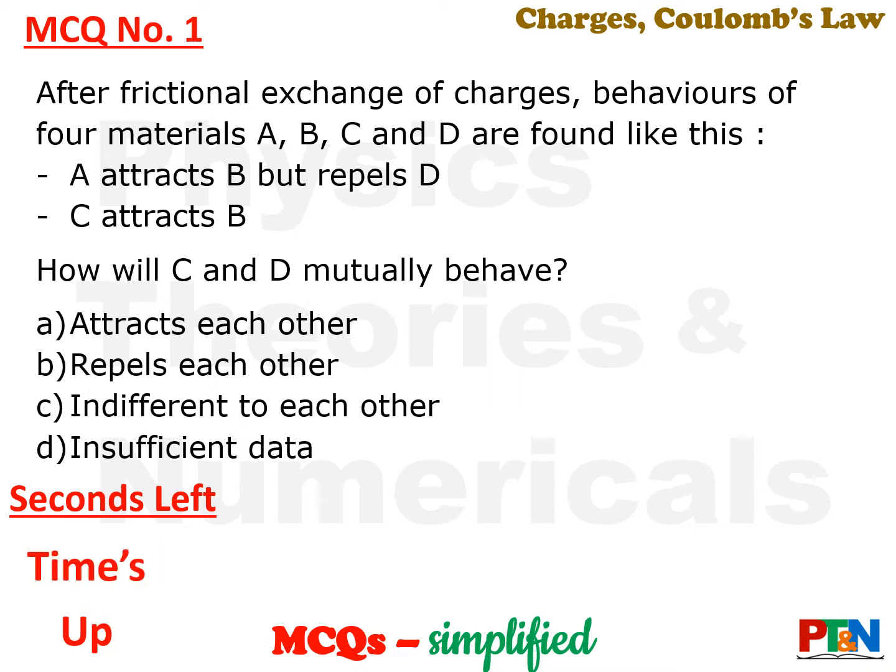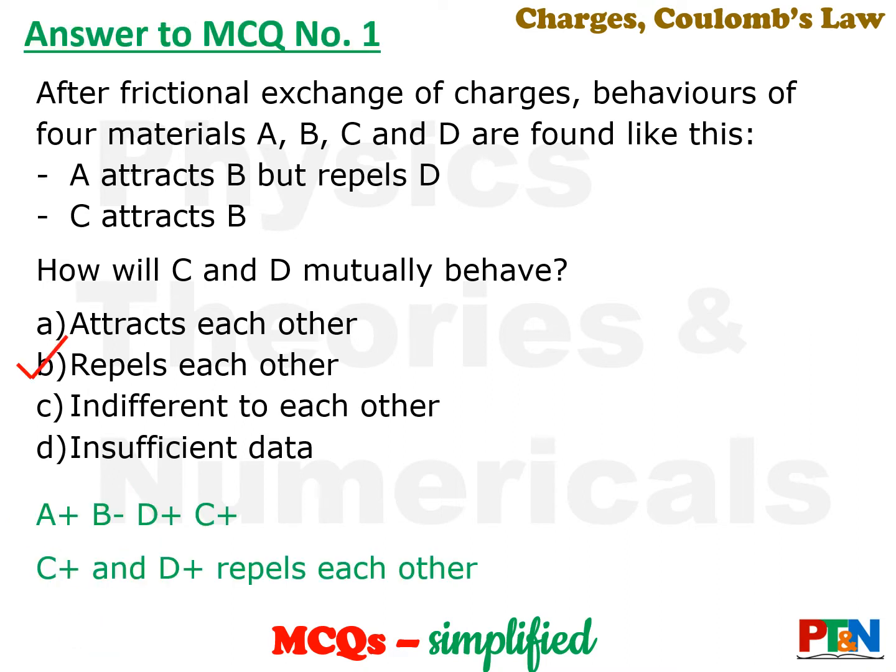Time's up. Let's see the answer. The correct option is option B. See, A attracts B. So if A is positive, B will be negative and D will be positive. Again it says C attracts B. That means if B is negative, C will be positive. So between C and D, both of them are positive. So they will repel each other.